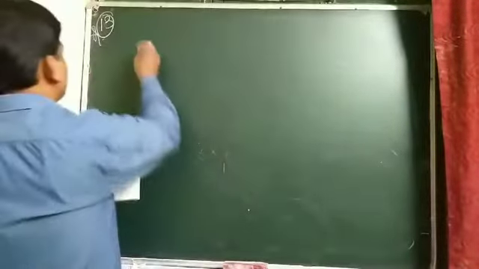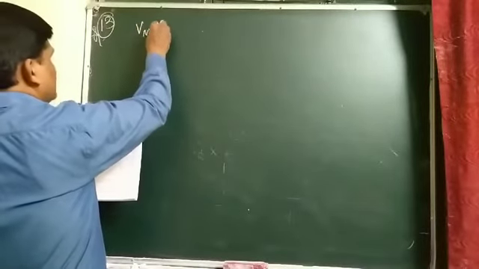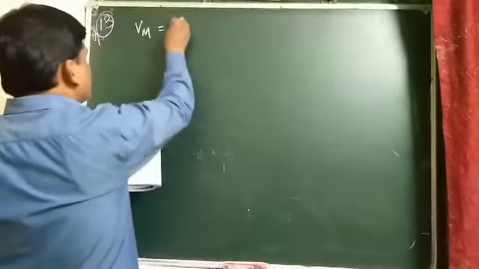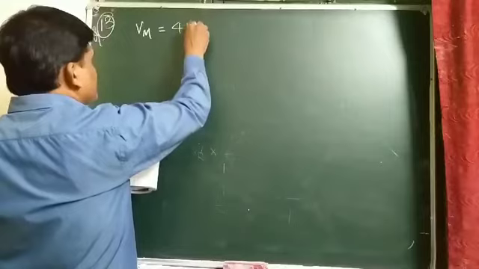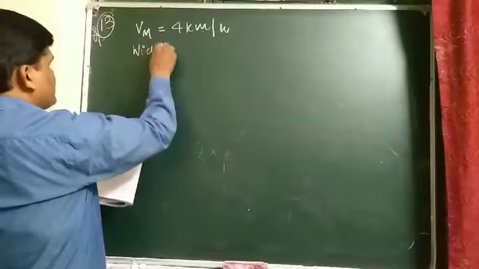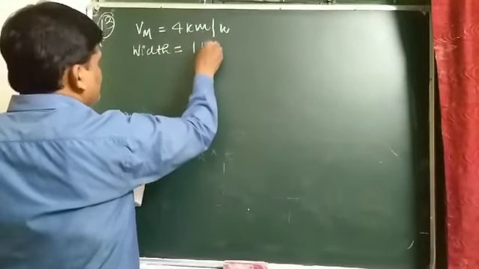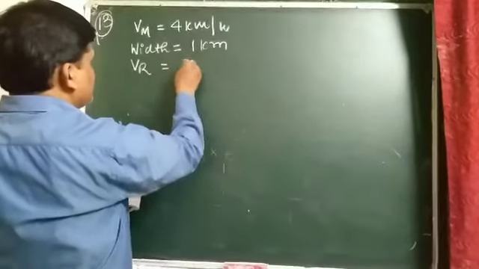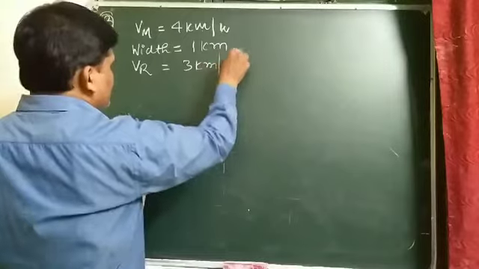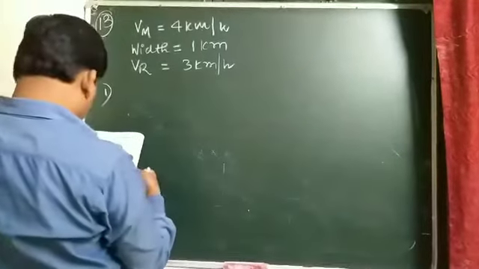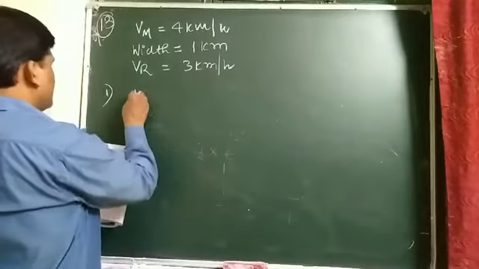And student, here the velocity of the man is given as 4 km per hour, the width of the river is 1 km, and the velocity of the river is also given as 3 km per hour. And student, we have to find first the time taken by the man.